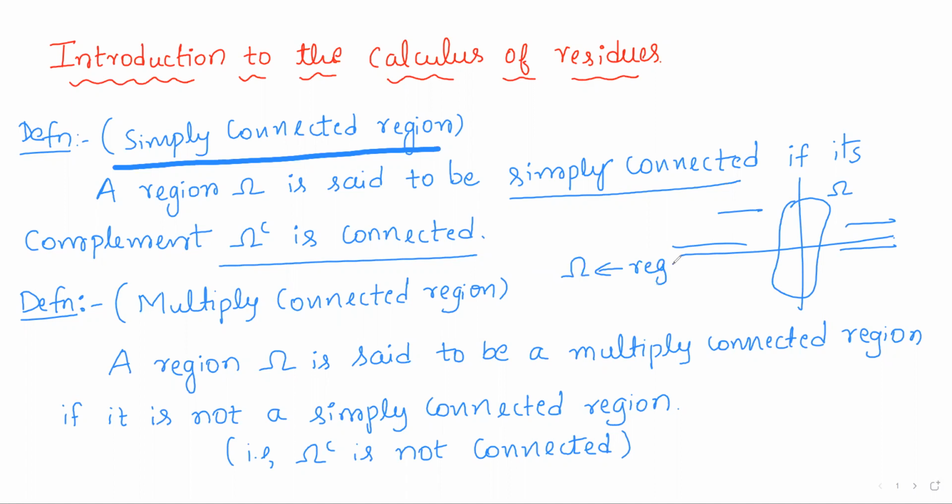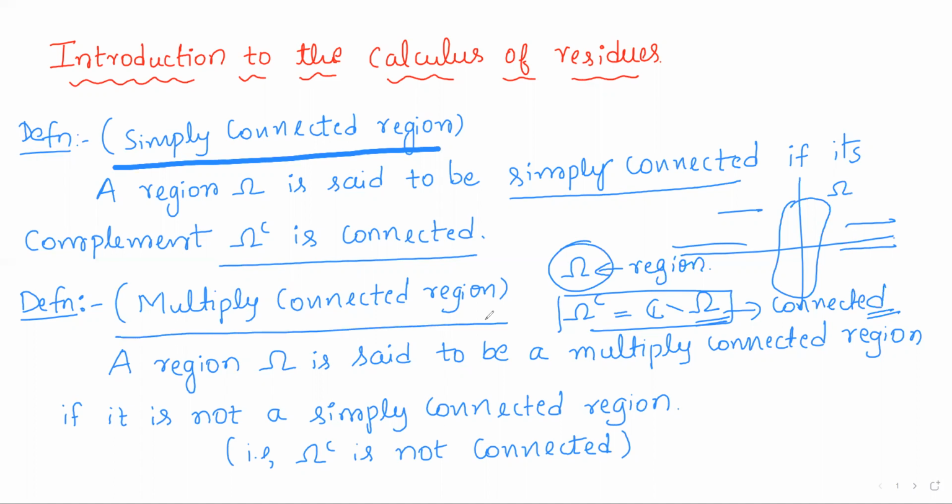is some region, then consider its complement. Complement means C minus omega. So if its complement is a connected set, then we say omega is a simply connected region. So complement is connected means, recall the definition of a connected set. A set is said to be connected if it cannot be represented as disjoint union of non-empty sets. So if the complement of a region is connected, then the region is said to be simply connected.